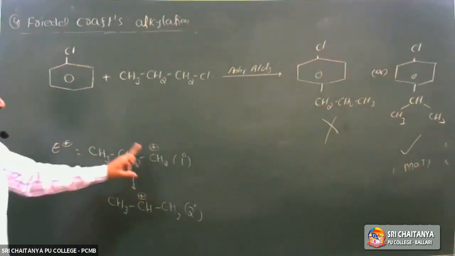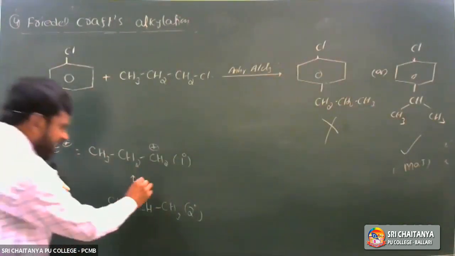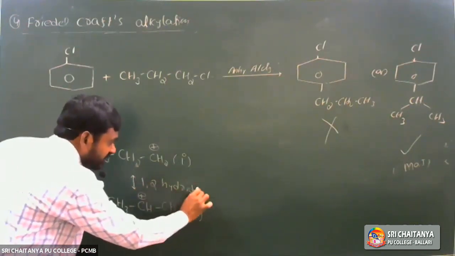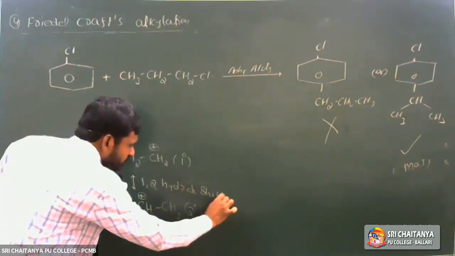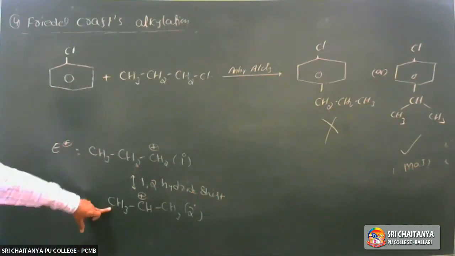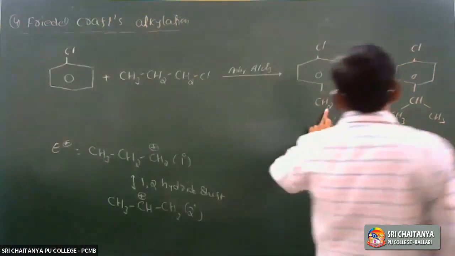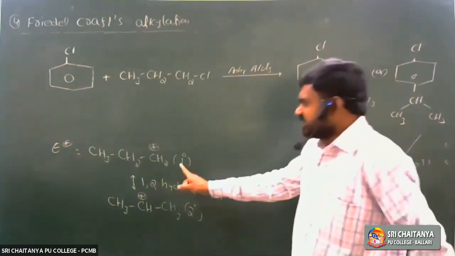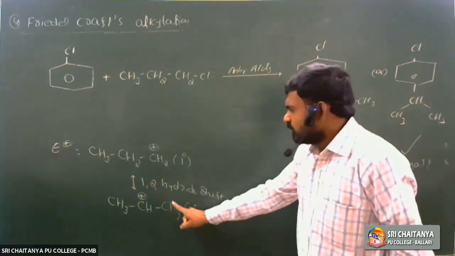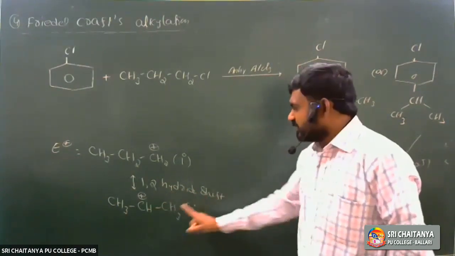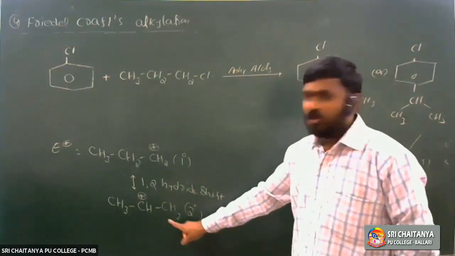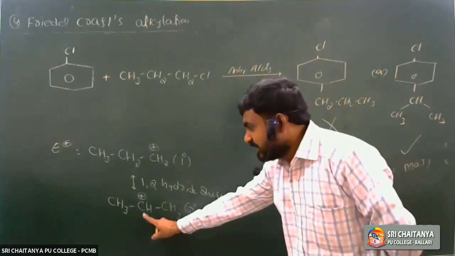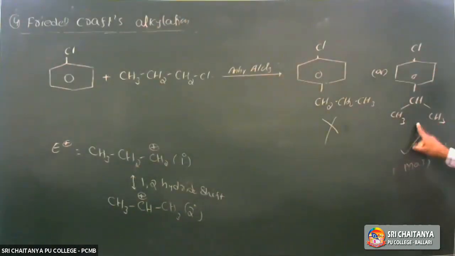So on rearrangement, due to a 1,2 hydride shift, to attain stability, a secondary carbocation is formed. It is attached to the benzene ring, so here it is the major product.